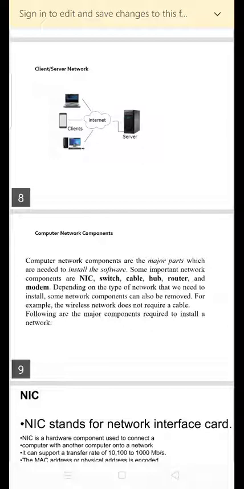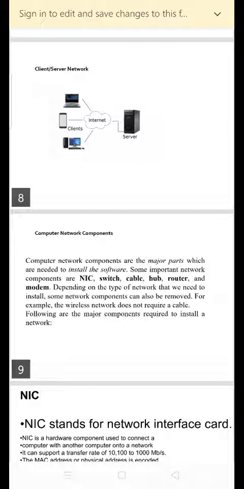The server performs the major operations such as security and network management. The server is responsible for managing all the resources such as files, directories, printers, etc. All the clients communicate with each other through a server.